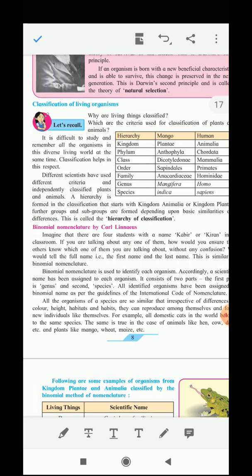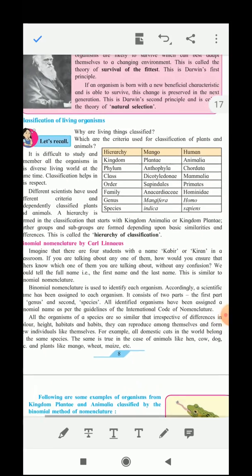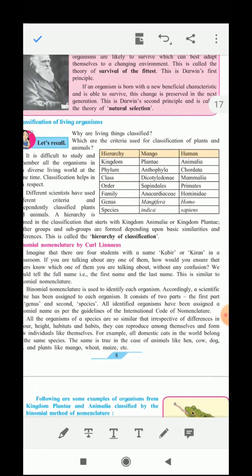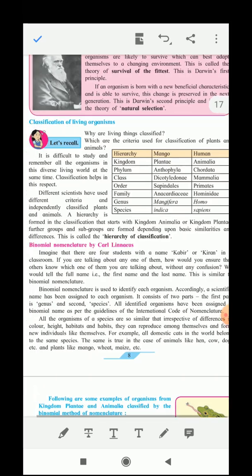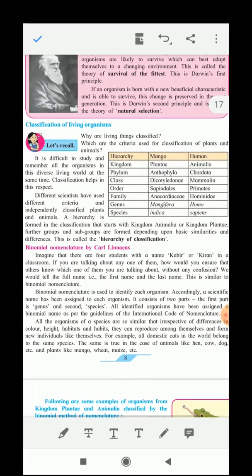So a hierarchy is formed in the classification that starts with the kingdom Animalia or the kingdom Plantae. Other groups and subgroups are formed depending on the basic similarities and the differences. This is called the hierarchy of the classification. Now the binomial nomenclature is used by Carl Linnaeus.